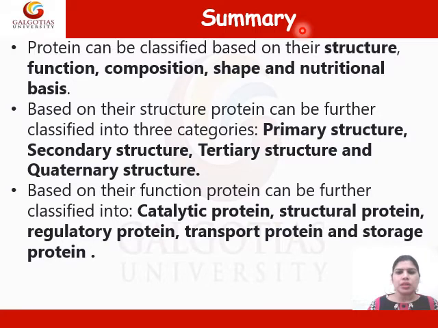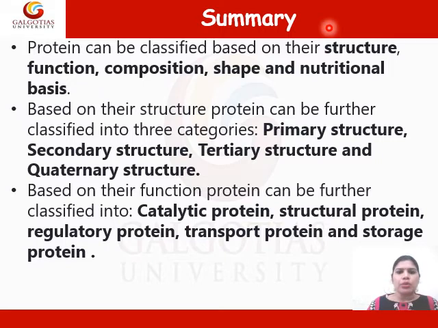Based on their function, protein can be further classified into catalytical protein, structural protein, regulatory protein, transport protein, and storage protein. Catalytical protein catalyze biochemical reaction in the cell. Enzymes and coenzymes are the example of catalytical protein. Structural protein makes various structural components of living being. Collagen makes bone, elastin makes ligaments, and keratin makes the hair and nails.